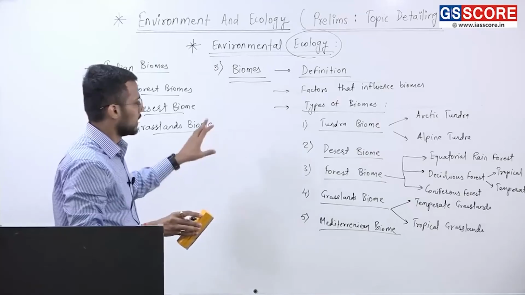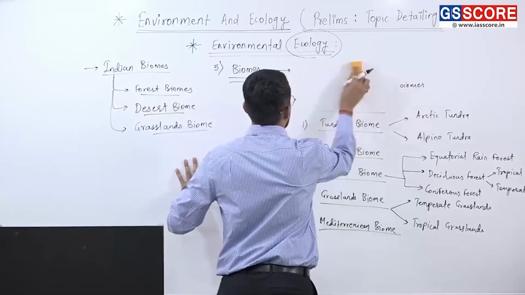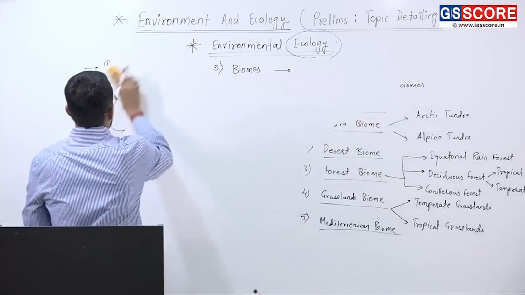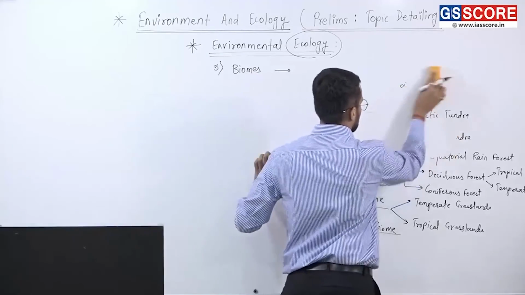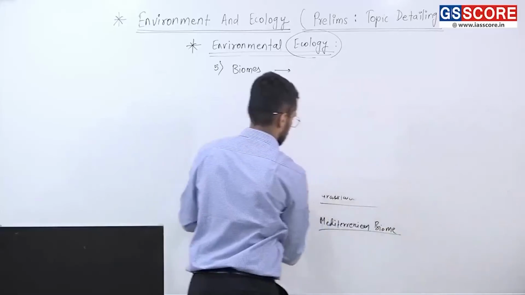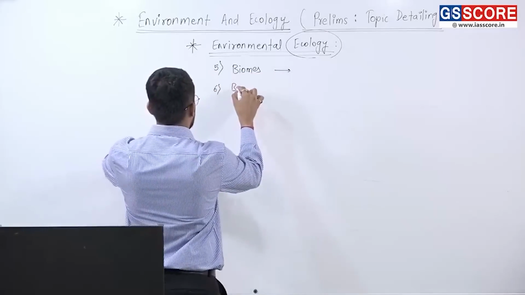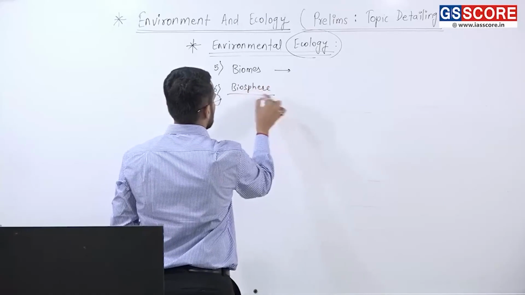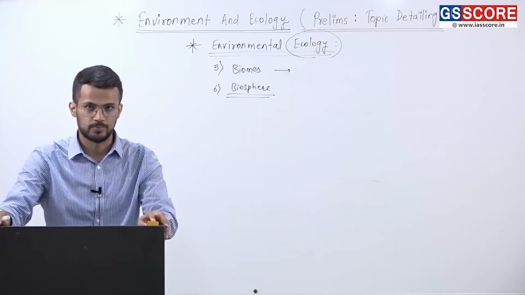Fine. And the last level is of biosphere. This level of biosphere is not very important because the biosphere is often considered the largest ecosystem.